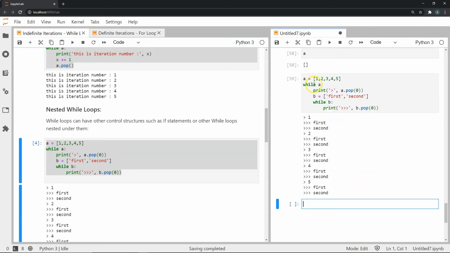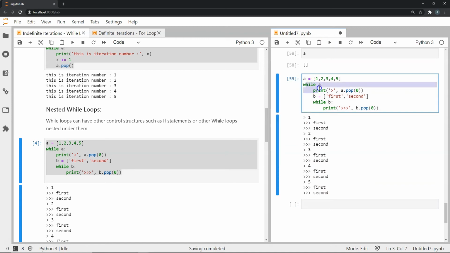So as you can see, my first iteration of this parent while loop causes me to pop the first element, which is 1. Then I do these while loops, and this is completely executed, and only then do I go back to this first one, and then I come back and do all of this again. And that's why you can see this repetition. So I have this first iteration, and then I do the second while loop. Then I have the second iteration, and then I do the second while loop, and I keep doing this. And this is an example of a nested while loop.